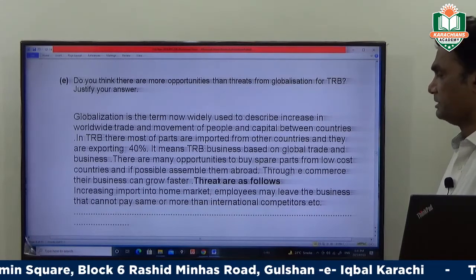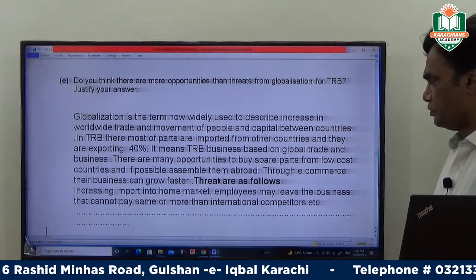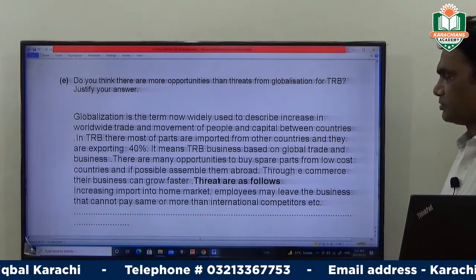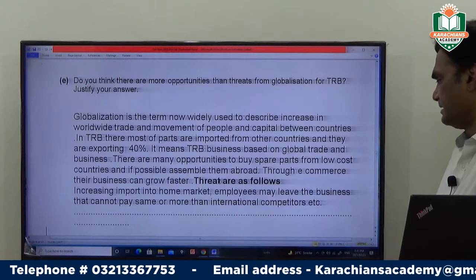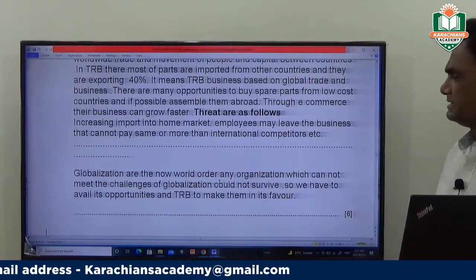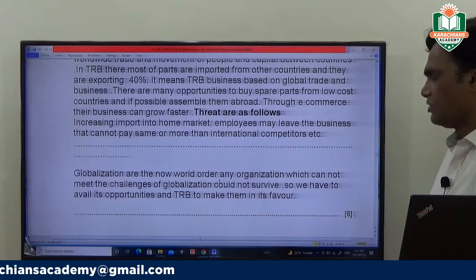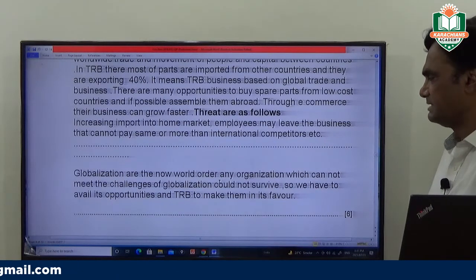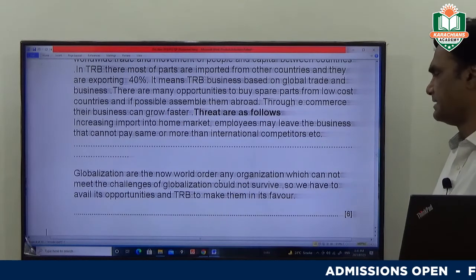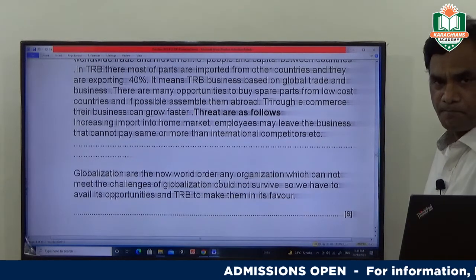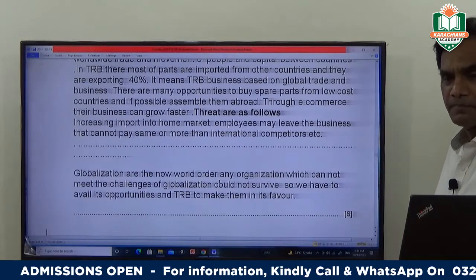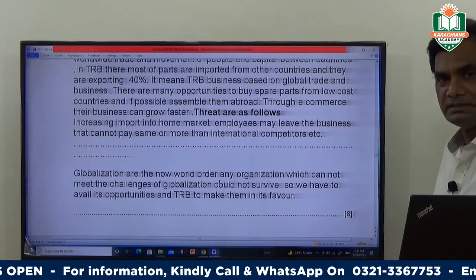Threats are as follows: increasing imports into the home market. Employees may leave the business if it cannot pay the same or more than international competitors, etc. So globalization is now the world order. Any organization which cannot meet the challenges of globalization could not survive. So we have to avail its opportunities, and TRB has to make them work in its favor. It means we are suggesting that globalization is good for them and they have to use it in their favor.